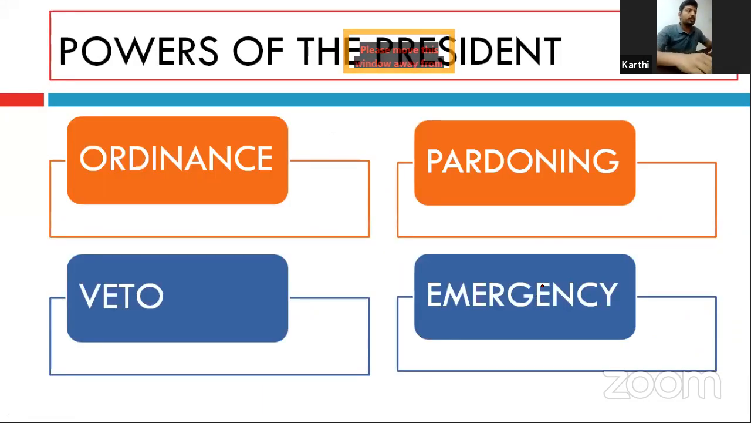So now you have understood the difference between the president and the prime minister, that is, who has the real power. Wherever it is mentioned the satisfaction of the president, it is the satisfaction of the council of ministers headed by the prime minister. That is what you have to understand.